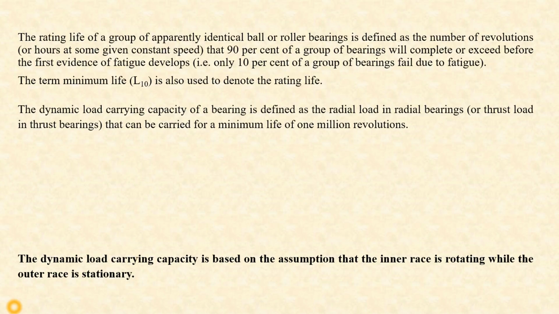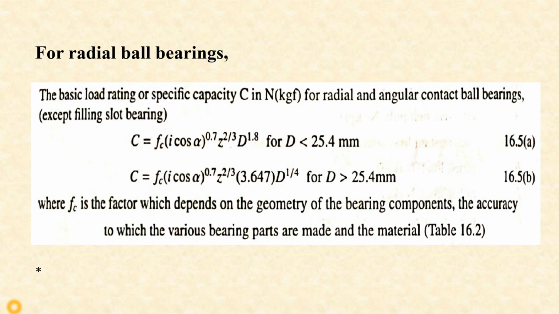So, the dynamic load carrying capacity of a bearing is defined as the radial load in radial bearings or thrust load in thrust bearings that can be carried for a minimum life of 1 million revolutions. The dynamic load carrying capacity is based on the assumption that the inner race is rotating while the outer race is stationary. We have the value of dynamic load carrying capacity from the design data handbook of K. Mahadevan and K. Balaveera Reddy.